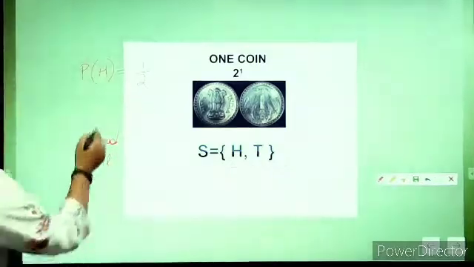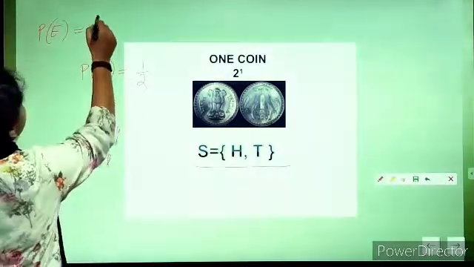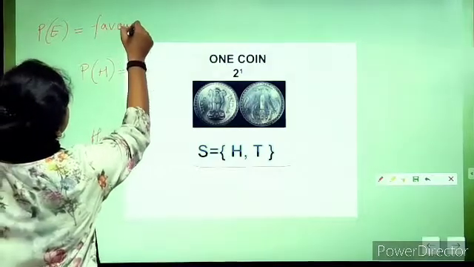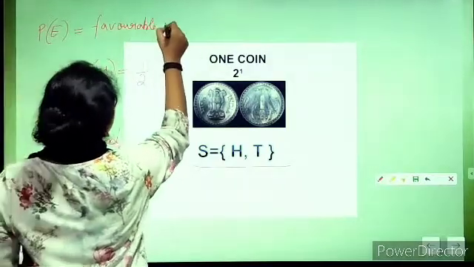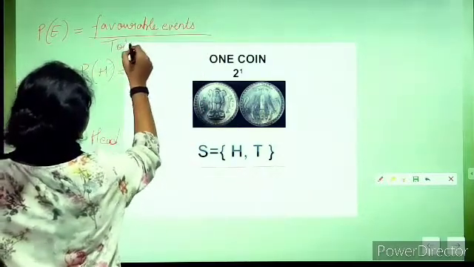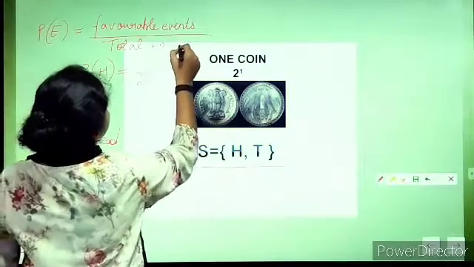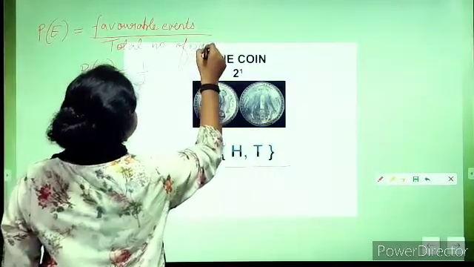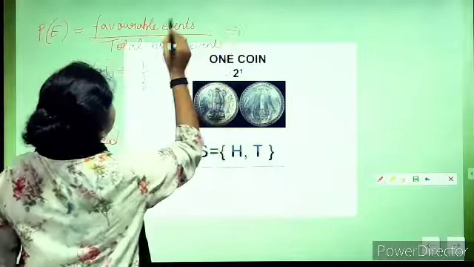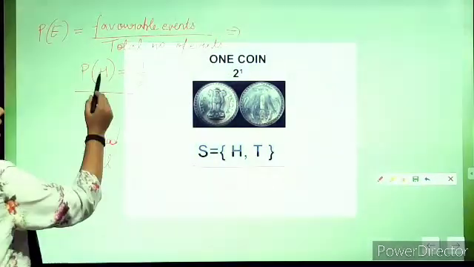How 1 by 2? Probability of any event is calculated by the formula favorable events upon total events. Total events in the sample space. Total number of events. Favorable events means the events where head appears.